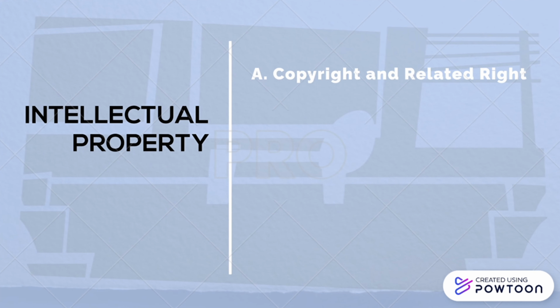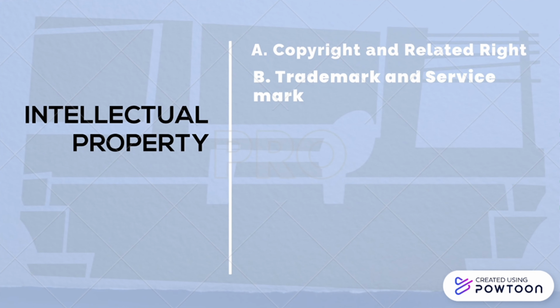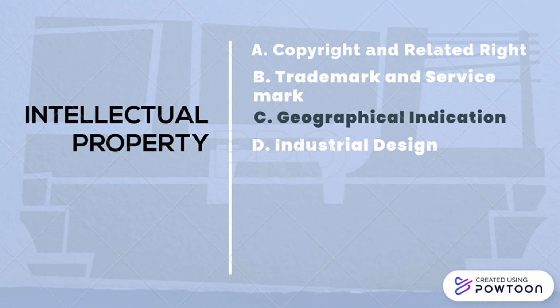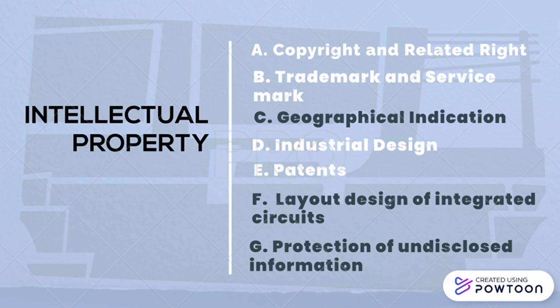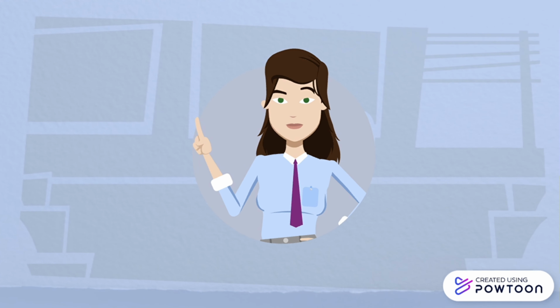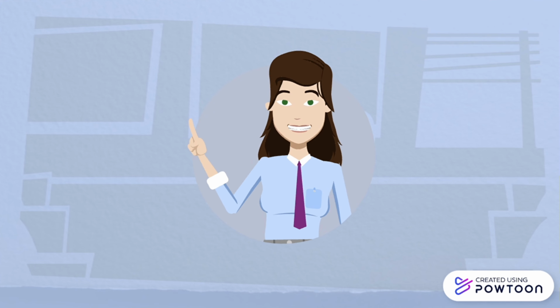Under this, we have A. Copyright and related rights, B. Trademark and service mark, C. Geographical indication, D. Industrial design, E. Patents, F. Layout design of integrated circuit, G. Protection of undisclosed information. But let us focus on copyright and deepen our knowledge about it.